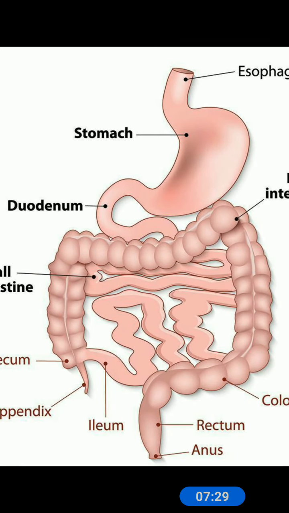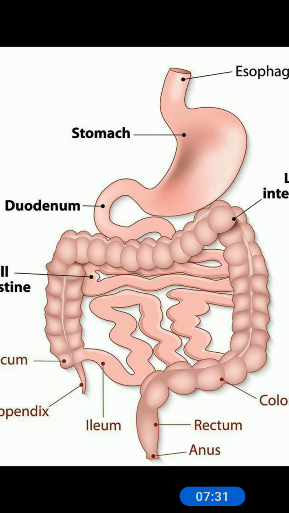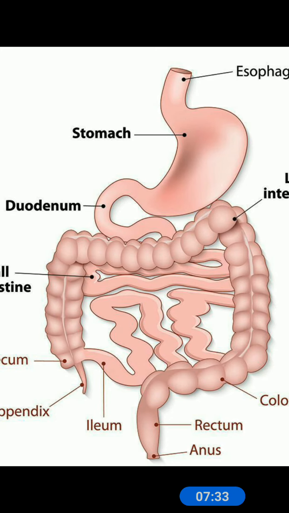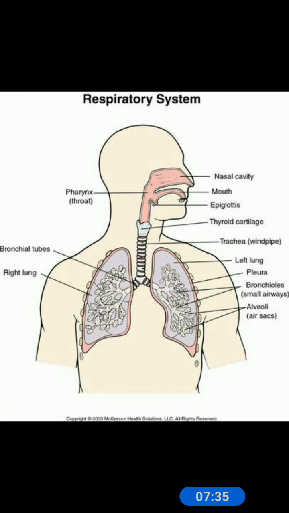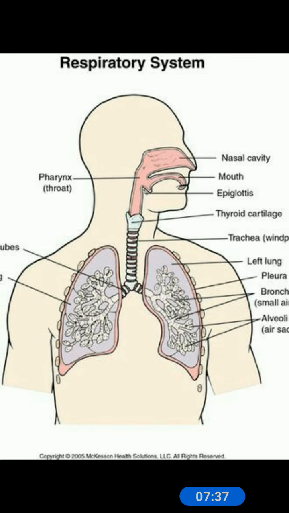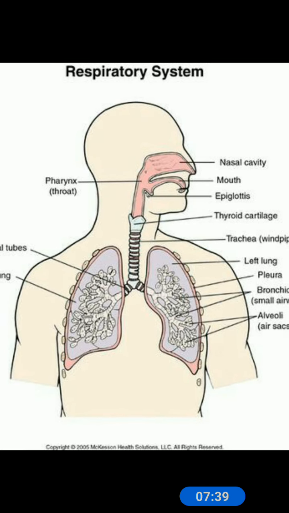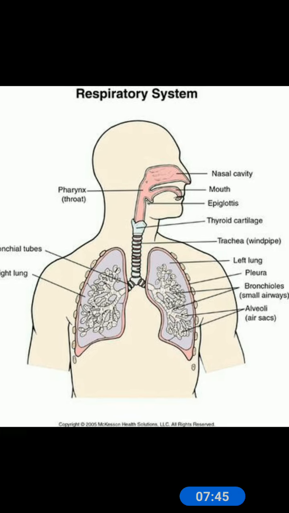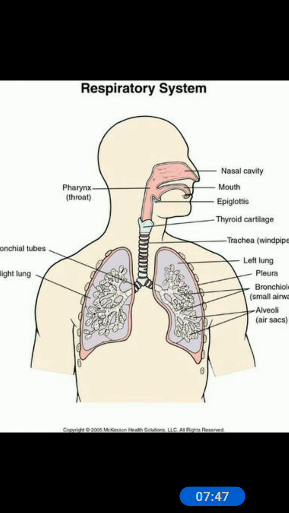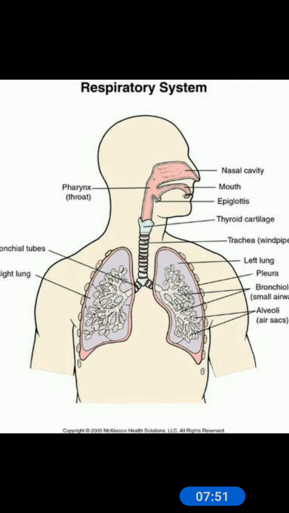Okay, now next system we come to the respiratory system. This is the respiratory system. Take a deep breath and feel the air enter your chest as it expands. When you breathe in, air enters your body through your nose.